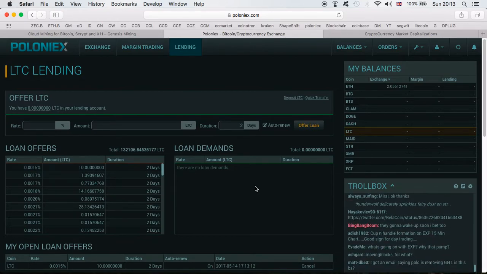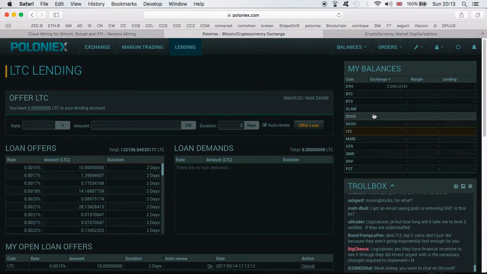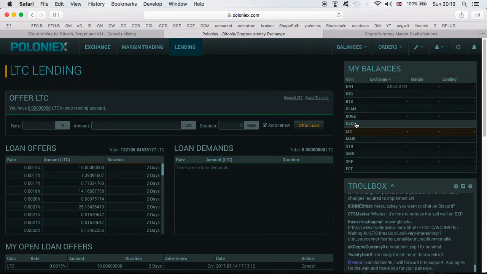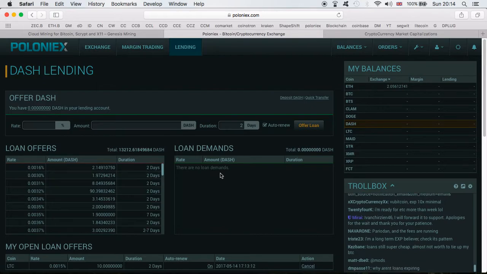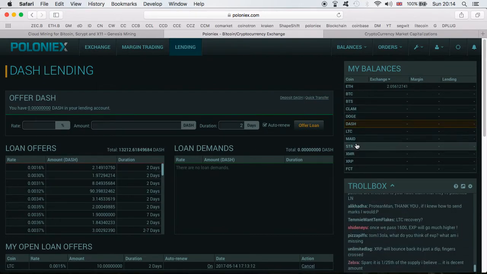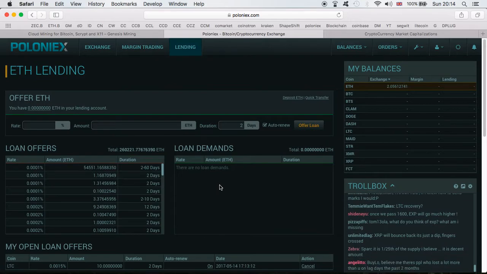Why not generate profits? Unfortunately, at the moment, guys, if you run through all the currencies, and so if we go to Dash, everything else is the same. However, again, there's no demand. And if you go to Ethereum, it is the same. Unfortunately, there's no demand. However, you can always lend it, just like what we did with the Litecoin.